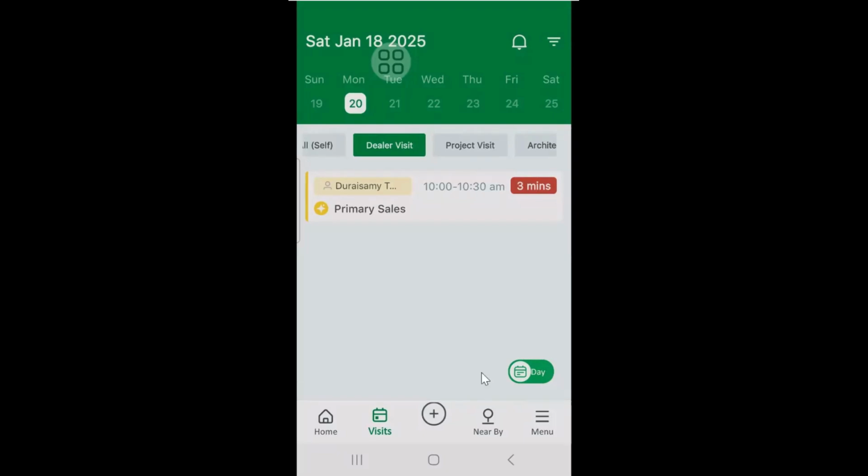If your team members have already updated the location of the customer, then it will show here. So you can plan those. It will help you save your time and your travel distance. This way you can visit the nearby customer, nearby project, nearby department.